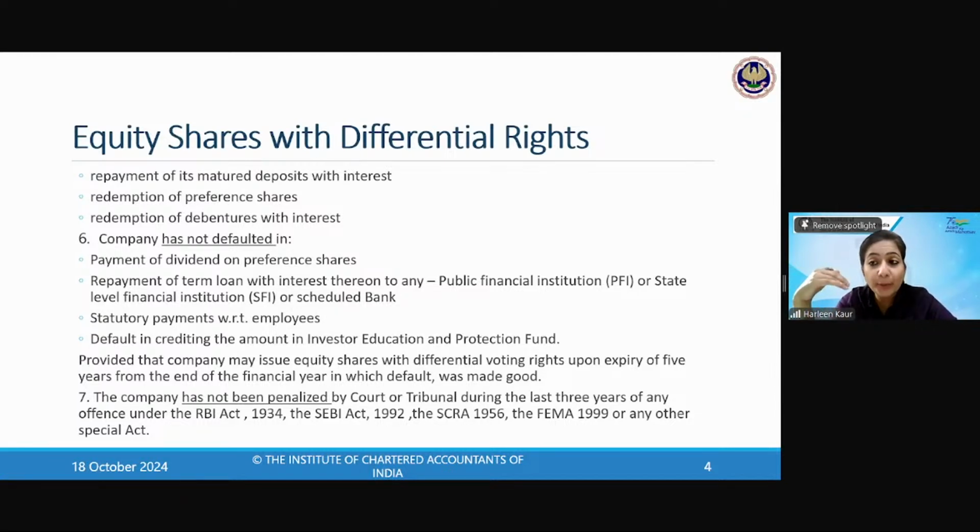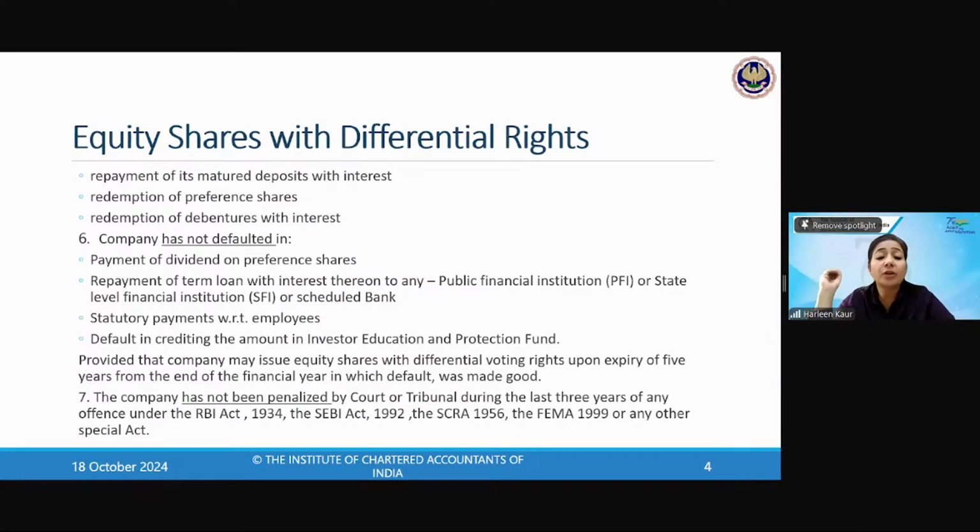But if in 2024 I have now filed my financial statements, I have rectified that default or any other default which I have made in points 4, 5, 6, then from the year in which I have rectified the default, after the expiry of 5 years, I can issue the equity shares with differential voting rights. So 5 years time period has been given to me when I have rectified the default. After those 5 years, I can issue the DVRs.